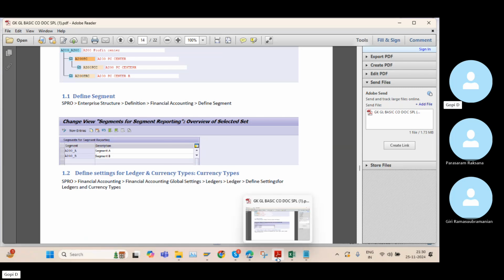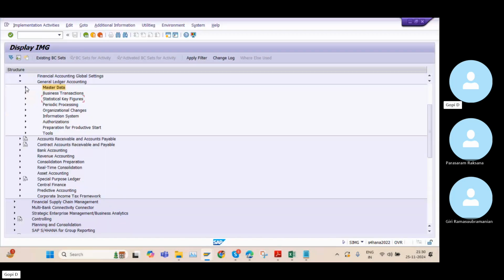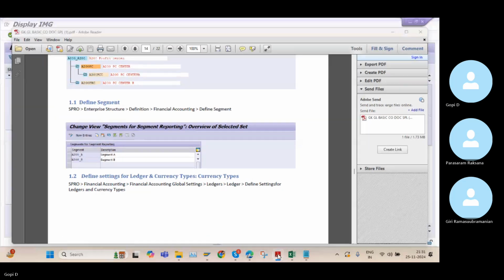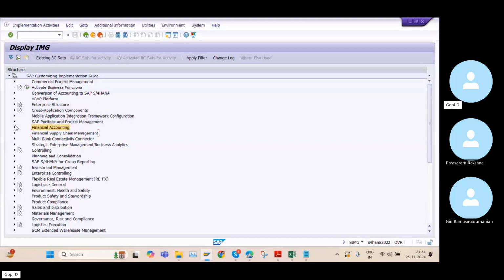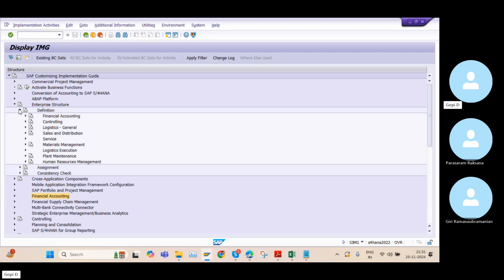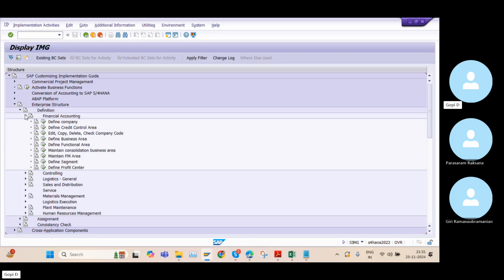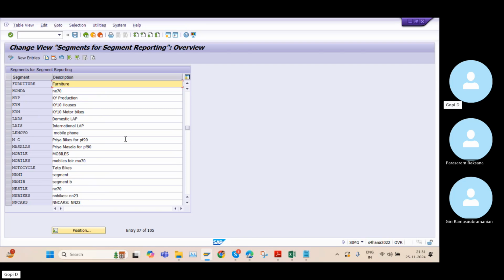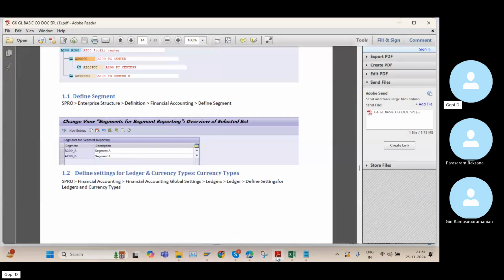So this is also common. So I need to go to definition, enterprise structure, definition, financial accounting, define segment. See, earlier I told you, instead of business area, we use the segment concept. So if you want to use some segments for our business, we will maintain these segments as well.